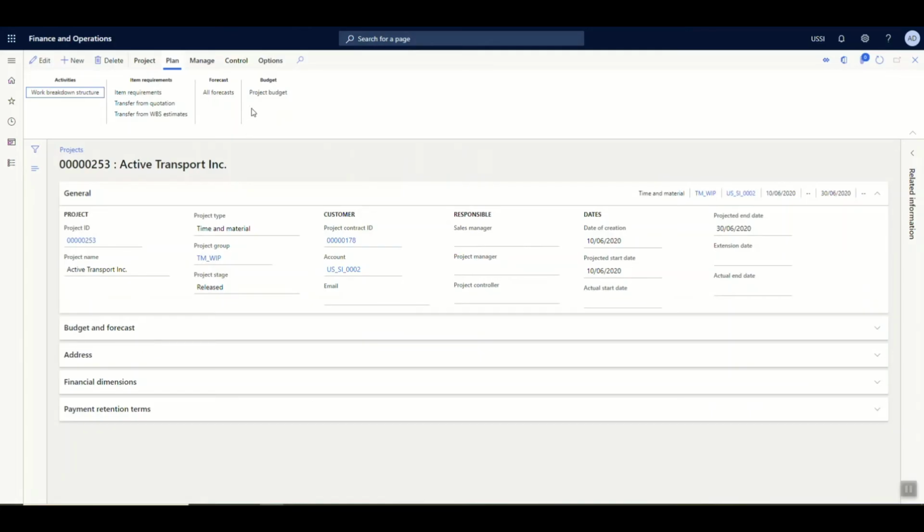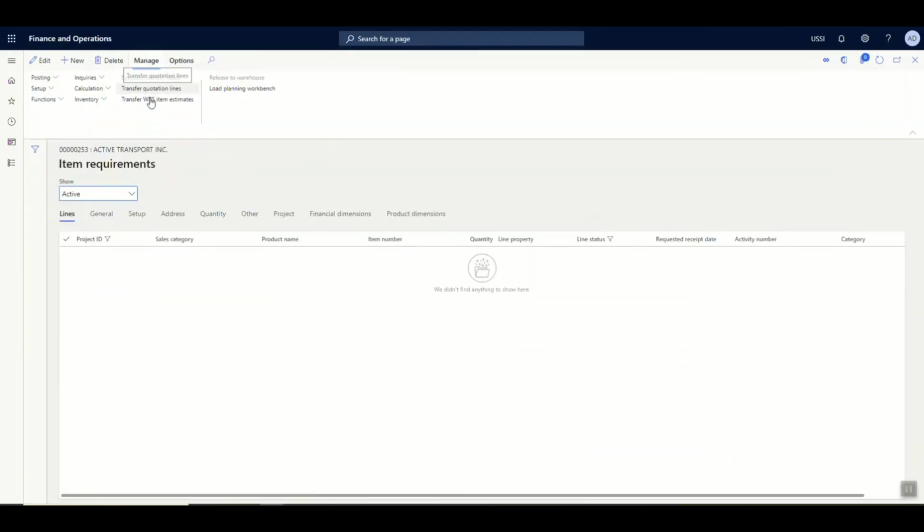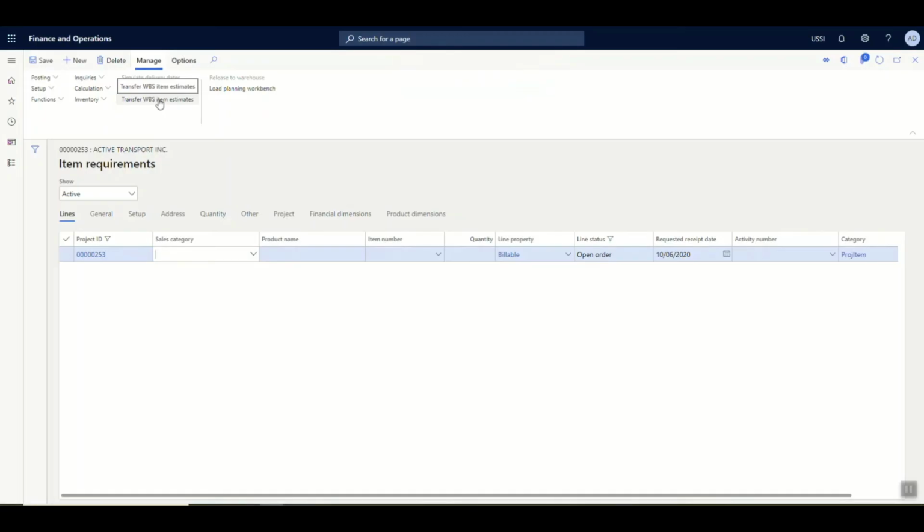So let us go to the project. Now let us go to item requirements. Item requirements are, in short, the consumption of those items which were included in the work breakdown structure and which need to be consumed. Over here, I have a provision to either create these lines manually, or I can simply say I need these lines to be transferred either from the quotation or from the WBS, whichever is the later updated one. Considering that it was a confirmed quotation which we need to follow, let us have these lines transferred from the quotation itself.